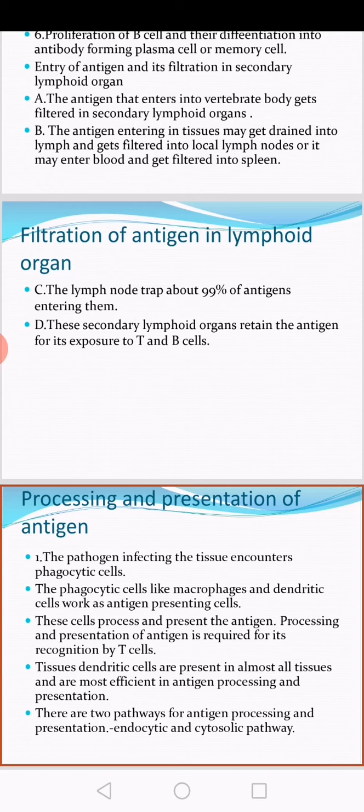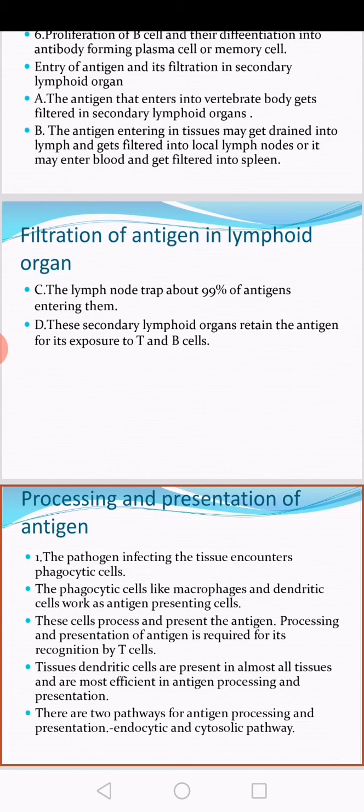Tissue dendritic cells are present in almost all tissues and they are most efficient in antigen processing and presentation. So the antigen should be properly processed and properly presented, then there is interaction of T cell and B cell, then the B cell develops into plasma and memory cell, and the plasma cells secrete antibody.